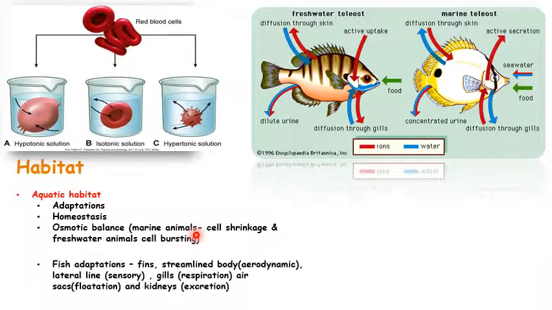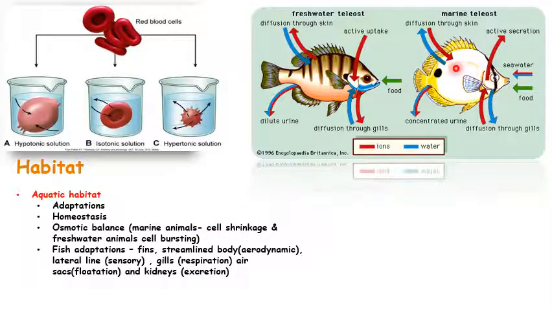Let's see their adaptations a little further. You can see that different types of fishes have different shapes and different kinds of fins. You can see the dorsal fin and the caudal fin. The dorsal fin is used for movement and speed, and the caudal fin is used to turn the body in different directions. This is the pelvic fin, this is the pectoral fin, and this is the anal fin. Each fin has a different purpose and function to help the fish maintain its homeostasis.